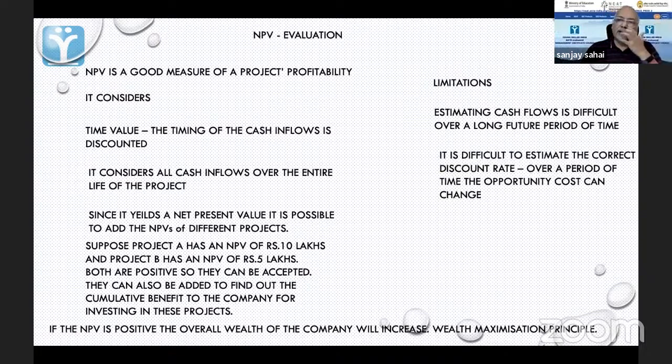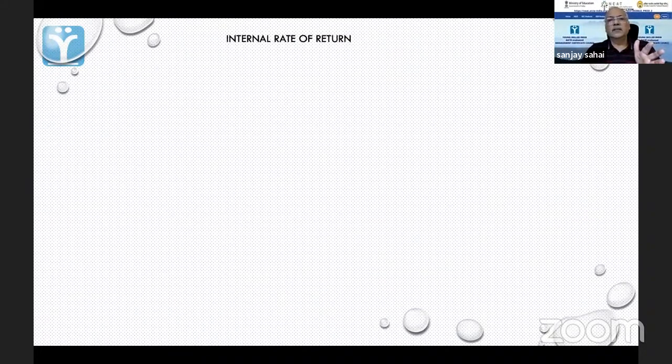So the other thing is, it is very difficult to estimate the correct discount rate. ये जो opportunity cost हम लोग कह रहे हैं कि 10% होगा, 7% होगा, in practice, it is difficult. दूसरी बात है कि over a long period of time, मेरा opportunity cost भी तो change कर सकता है. So today I have a chance to invest at 10%. Maybe tomorrow it will not be 10%. Maybe it will only be 8, or maybe it will be 11. So, it is a little difficult to actually predict this.